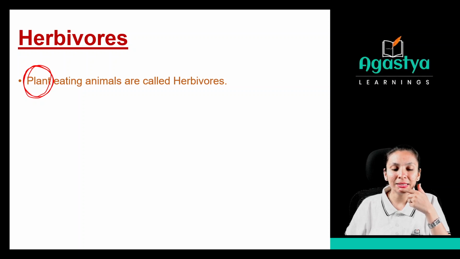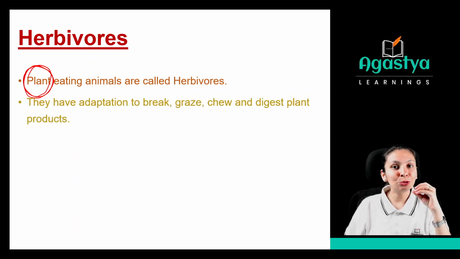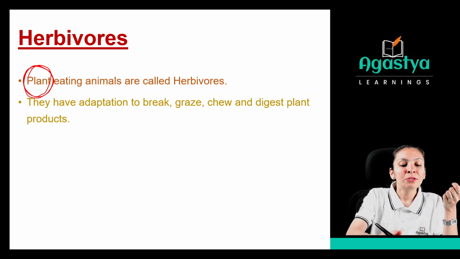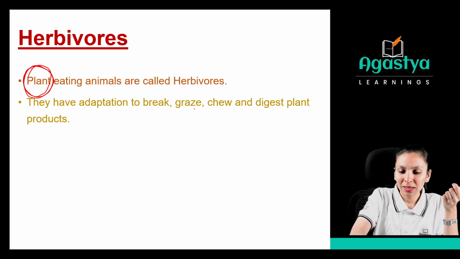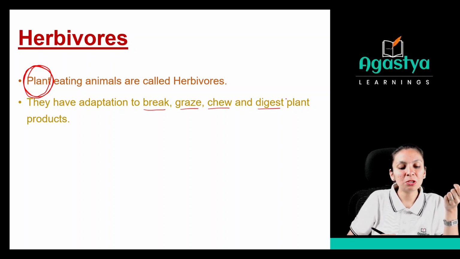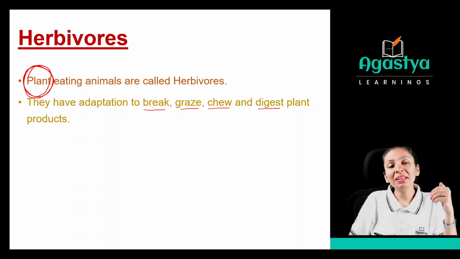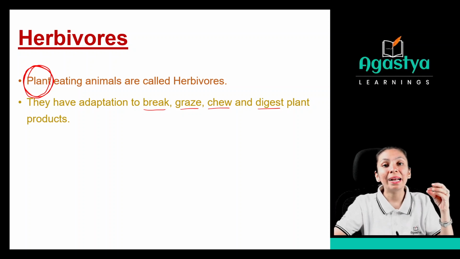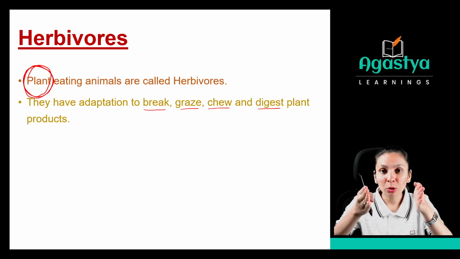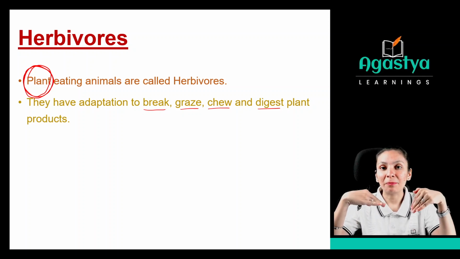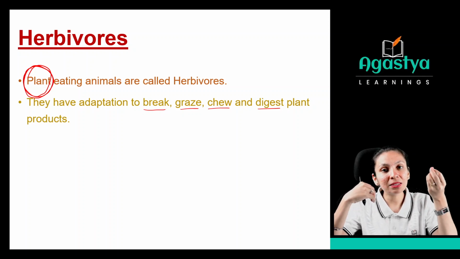The plant products? Yes. See, you know the cow, right? Cow, goat, they are the herbivores. Why? Because they are taking the plant related products only. They are eating grass. So they are taking plant products. So they are herbivores. So they have adaptation to break, graze, chew, and digest plant products. They have that many adaptations so that they can break down these plant products and digest it very well.